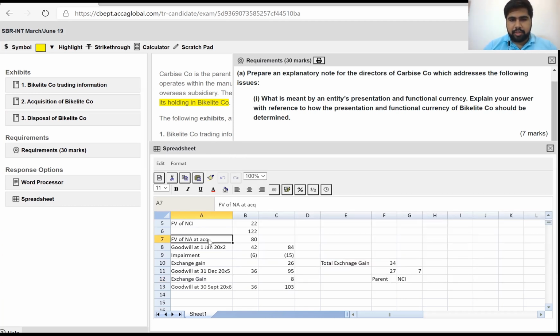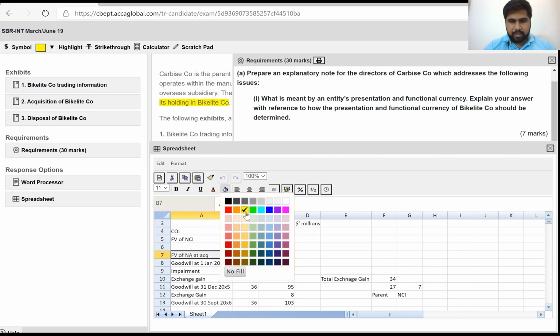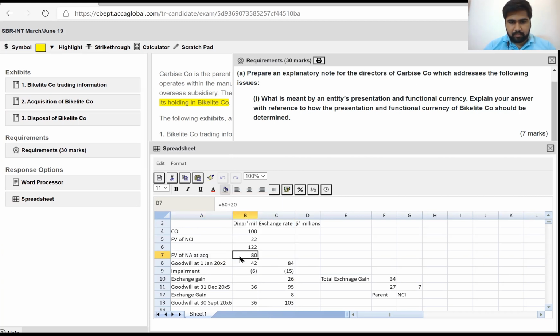Let me tell you what you need to explain exactly, because obviously you won't be explaining 100 million. There's no explanation for it. You won't be explaining 22 million. There's no explanation for it. But yes, you will be explaining this.